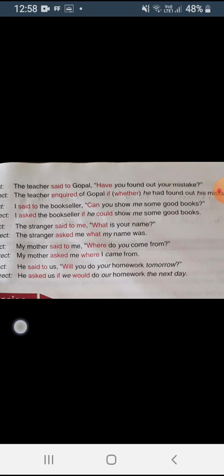Second, I said to the bookseller, can you show me some good books? Now here again the answer will be yes or no. So here also we will use if for whether. So I asked the bookseller if he could show me some good books. Okay. Now one thing I missed, that interrogative form will be changed into assertive form in the indirect speech. It will not remain in the interrogative form. It will be changed into assertive form, statement form.